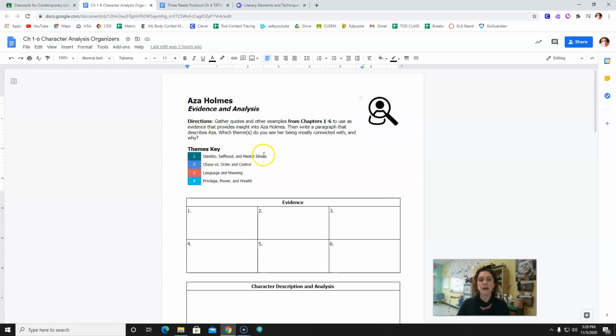So our themes, again, are the same as they've always been. They're outlined here. The first is identity, selfhood, and mental illness. 2, chaos versus order and control. 3, language and meaning. 4, privilege, power, and wealth.